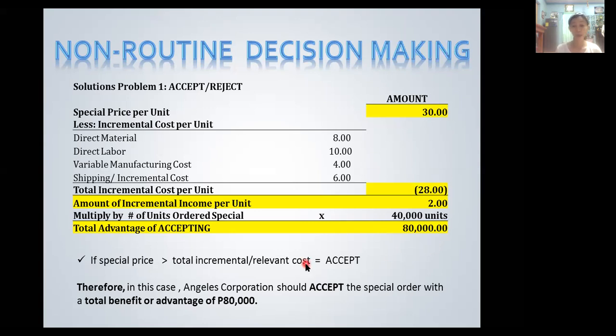So therefore, our decision rule: if the special price, which is 30 pesos, is greater than the total incremental or relevant cost per unit, which is 28 pesos, we have to accept. Therefore, in this case, Angeles Corporation should accept the special order, because it will be giving the corporation the total benefit or advantage of 80,000 pesos. I hope you get it.